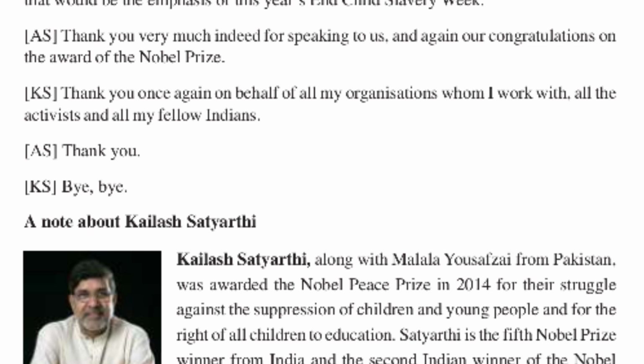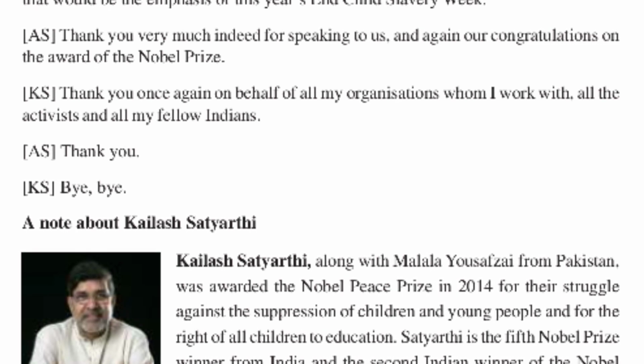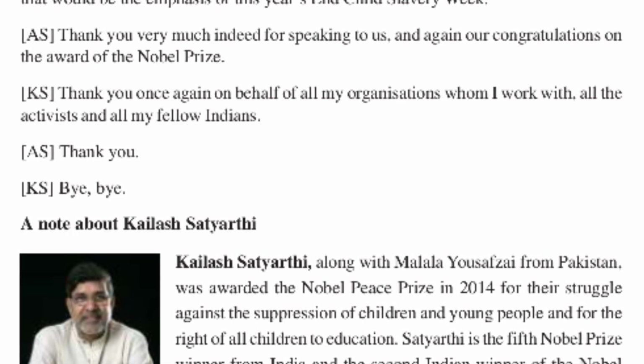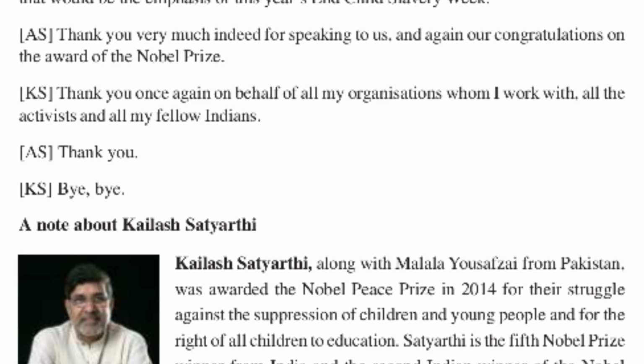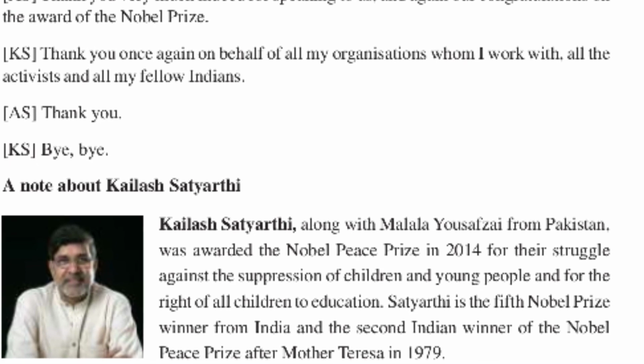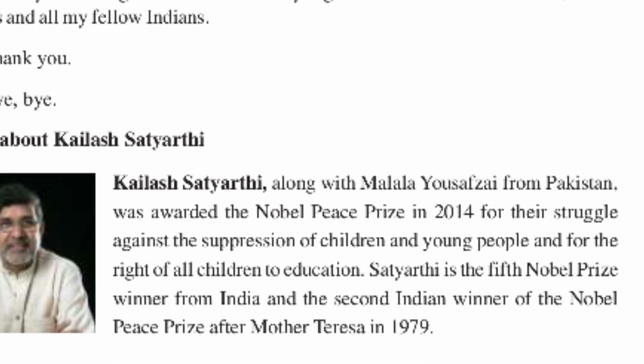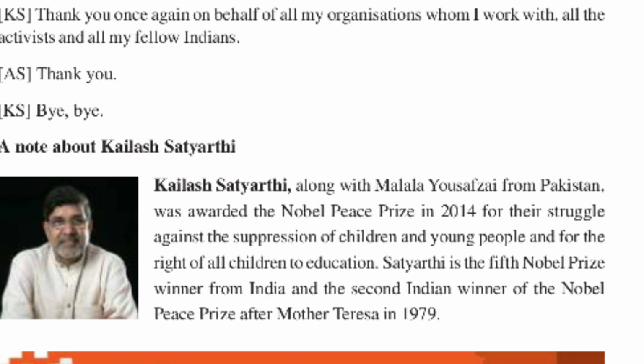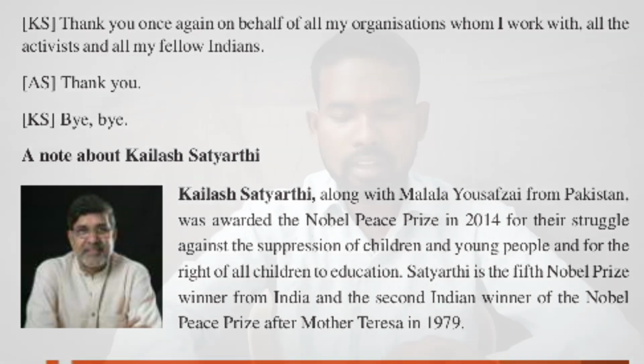Kailash Satyarthi also won the Nobel Peace Prize, and they have worked together, or we can say each worked at their own level, and they have tried to abolish child slavery. Kailash Satyarthi has worked against the suppression of children and young people, and tried for the right of children to be educated.